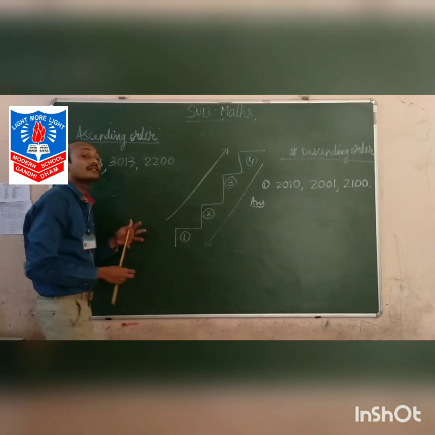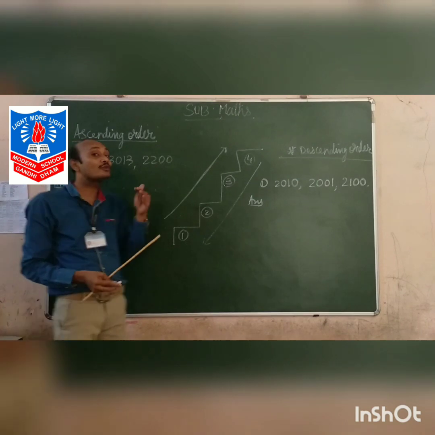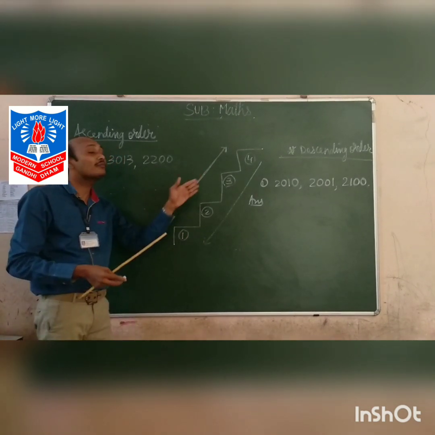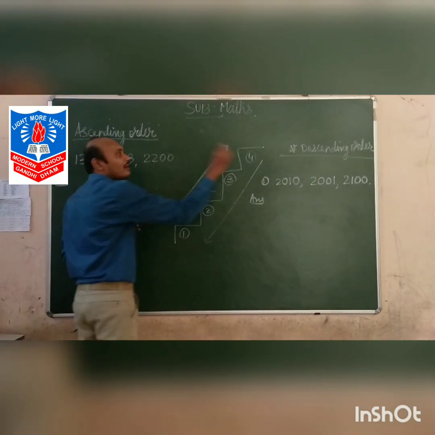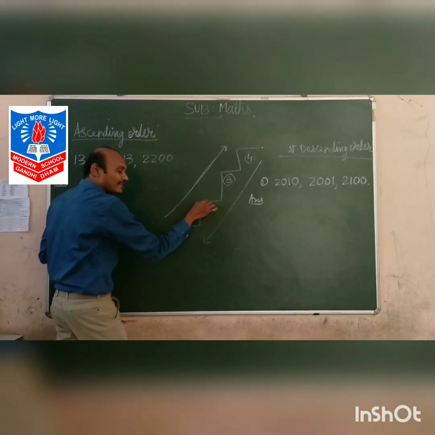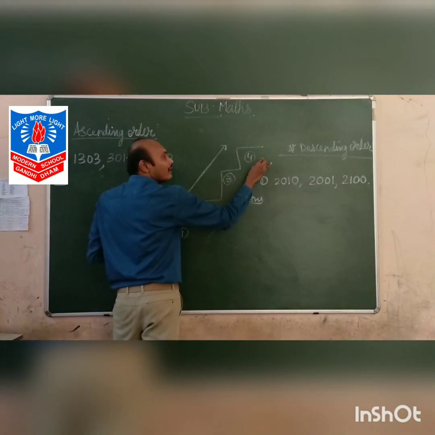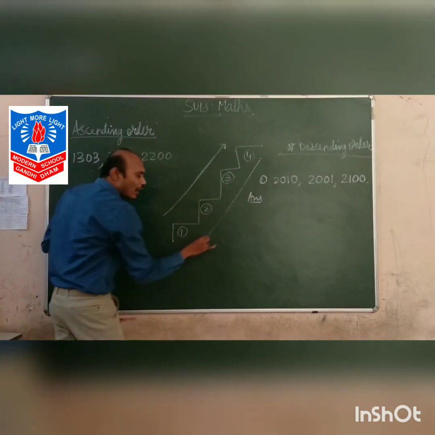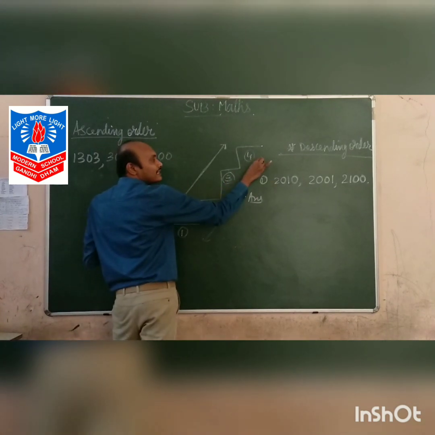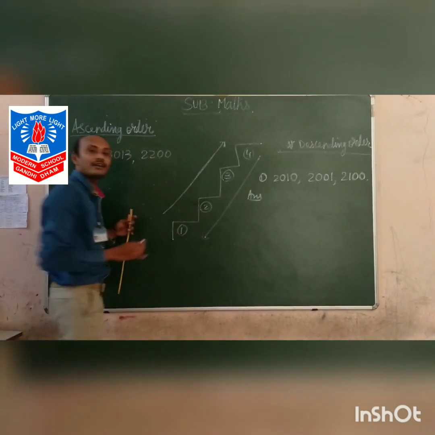The same way, suppose you are standing here and you want to come down. So you have to reduce the numbers. Means you have to come down leaving that step. Means from fourth you will come to third step, then down you come to second step, then down you come to first step. Means you are coming from upper direction to the downwards. Means biggest number to the smallest one. So this is called descending order.